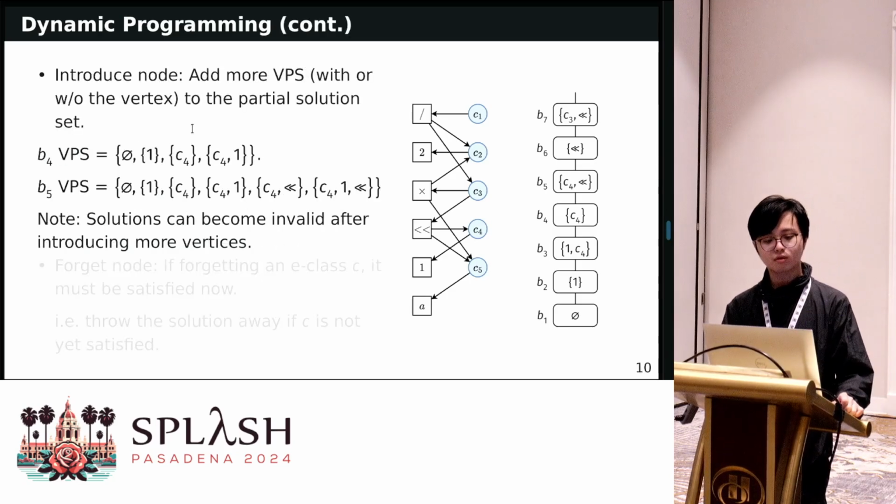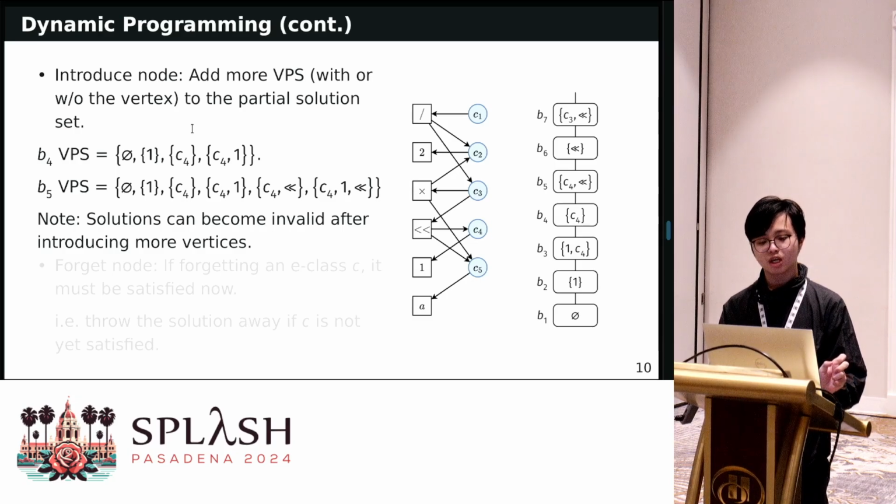And then when we encounter an introduce node during our dynamic programming, we just copy all those valid partial solutions and add the introduced vertex to them, and then we try to remove those that are now invalid.